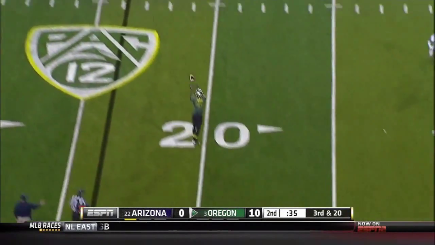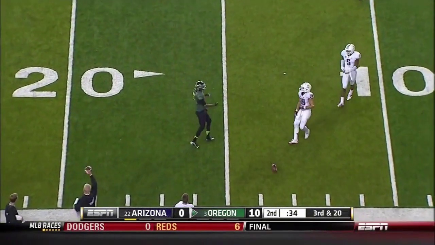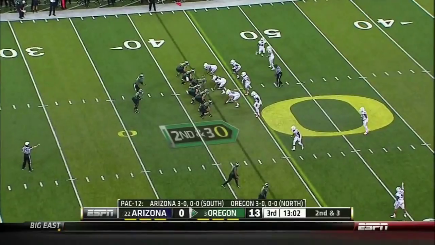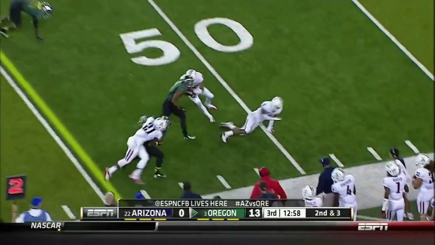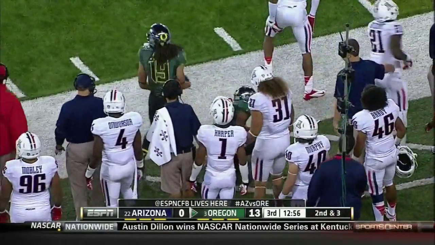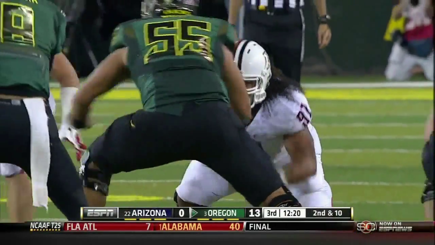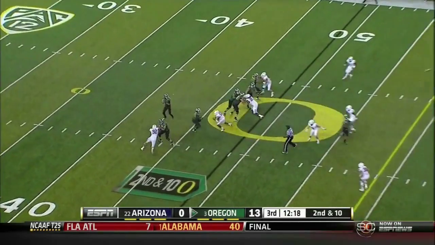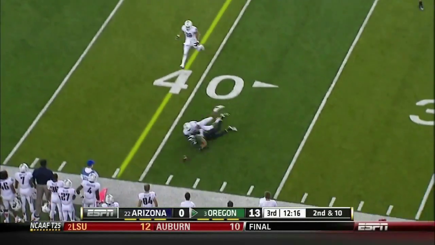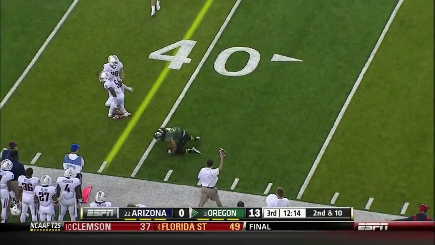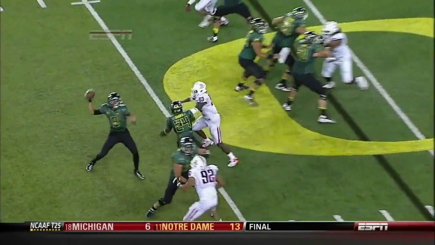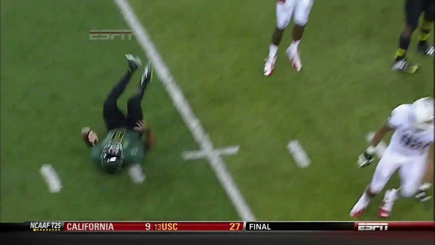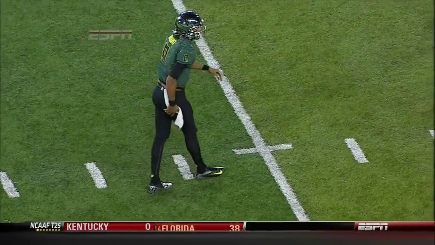Third and 20 now. Mariota. And off as they pick up the pace. And quickly get it out for the screen here to Eric Dungy. But he is physical, plays with great leverage. Watch how he gets his hands into guys. He does a really nice job when he stays alive. And when they've gone laterally, you can see him getting the push. A little bit of push, not too bad.